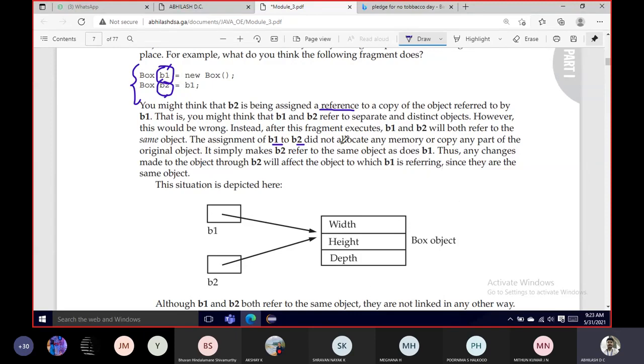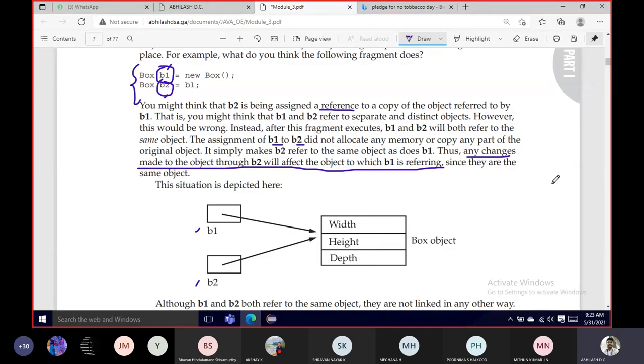All right. So here, what are the advantages? The advantage is that no new memory will be created for the object B2. Any changes made through B2 will be reflected in the main object value. In other words, if anybody changes it here, the same value will be seen by B1 as well as B2. Thus, any changes made to the object through B2 will affect the object B1 is referring to. Right? I hope there are no issues within this